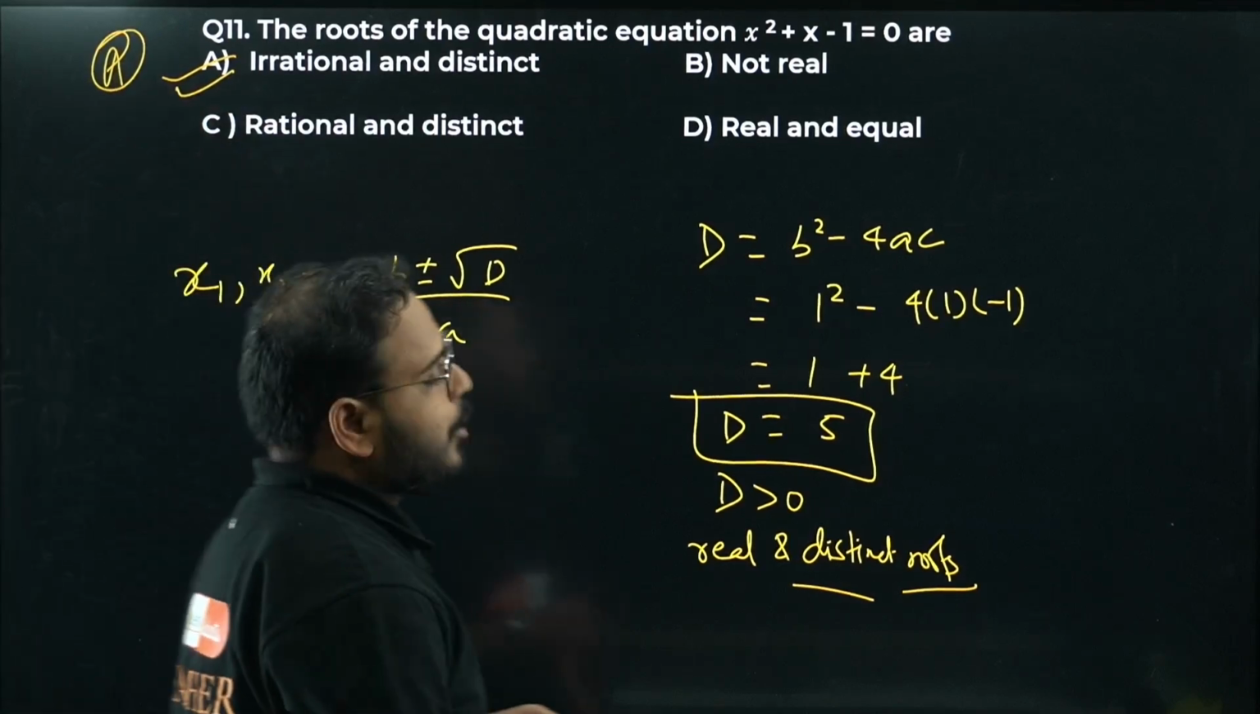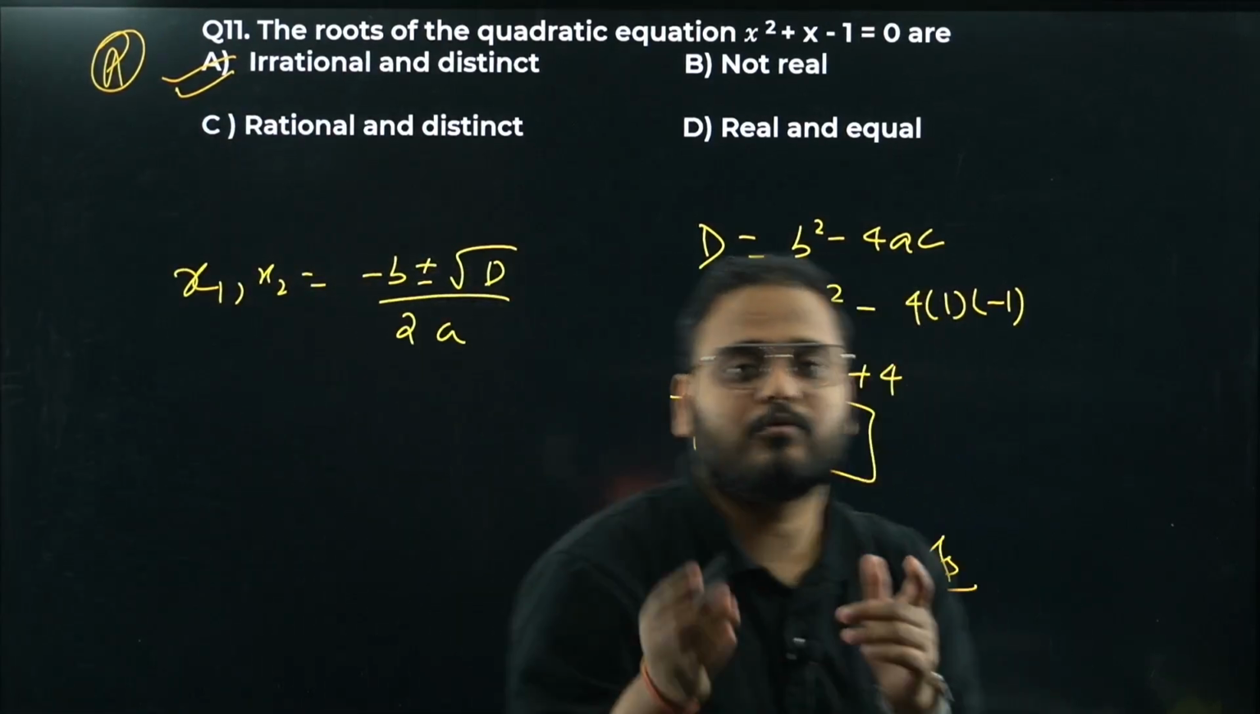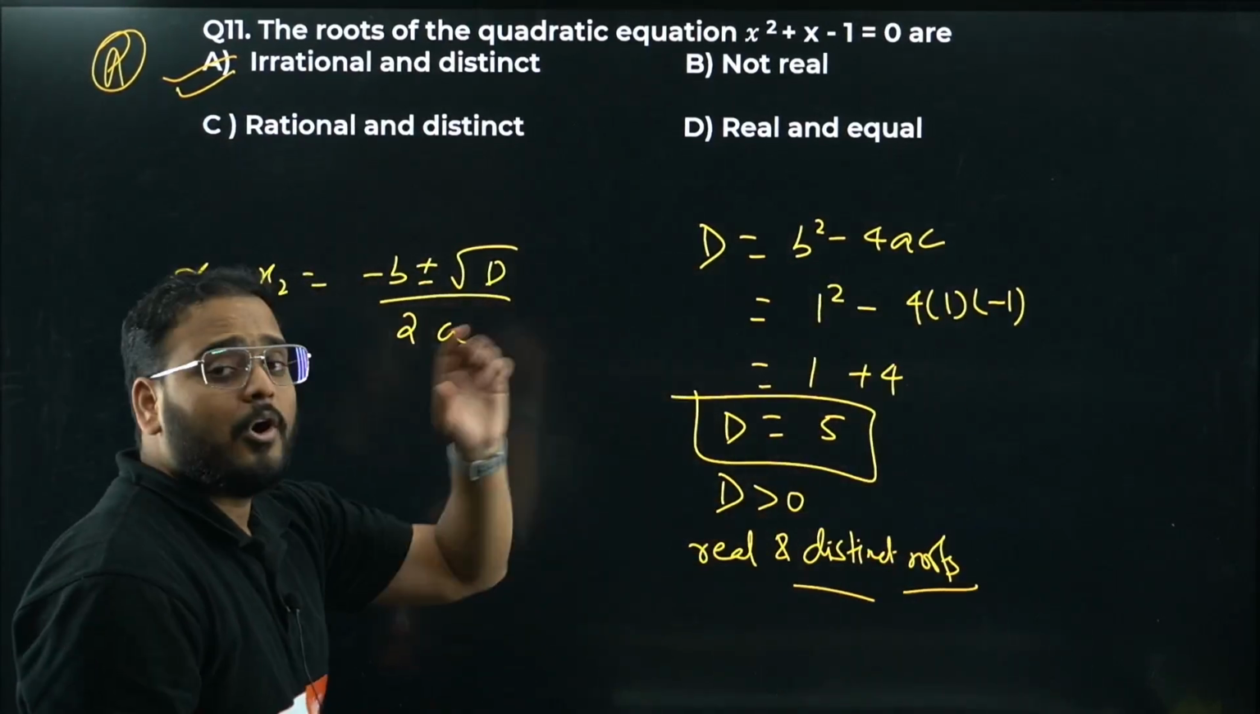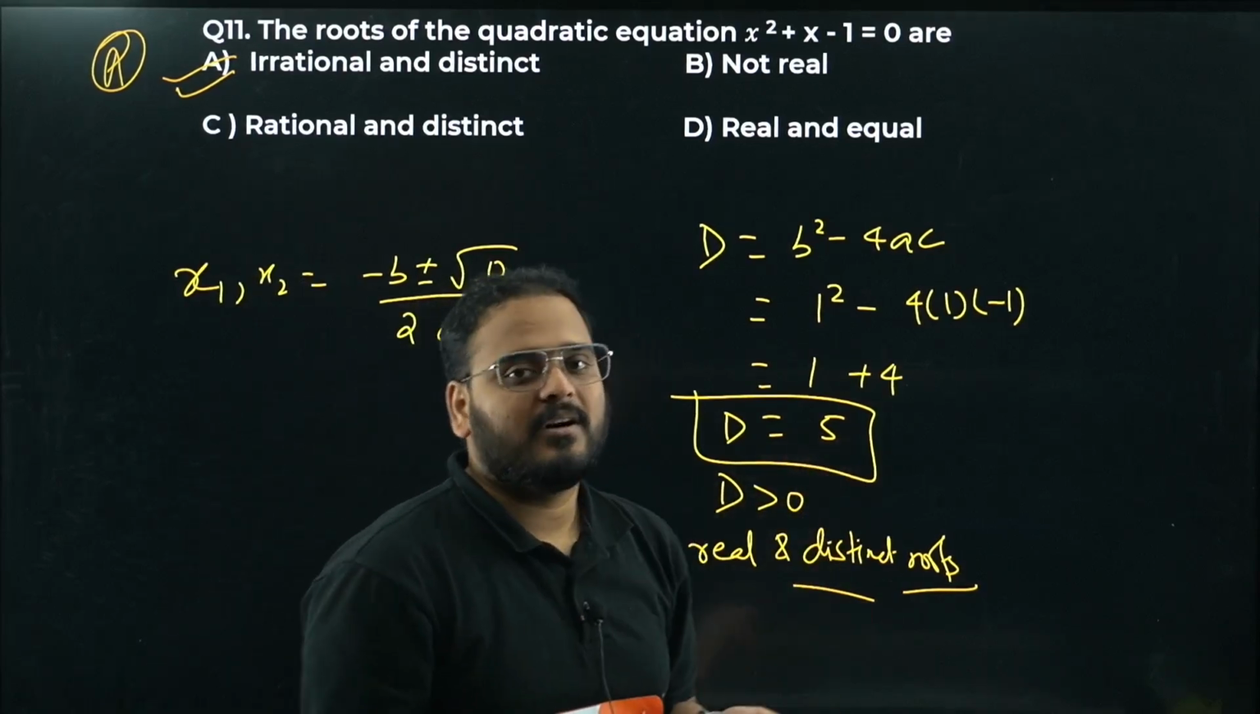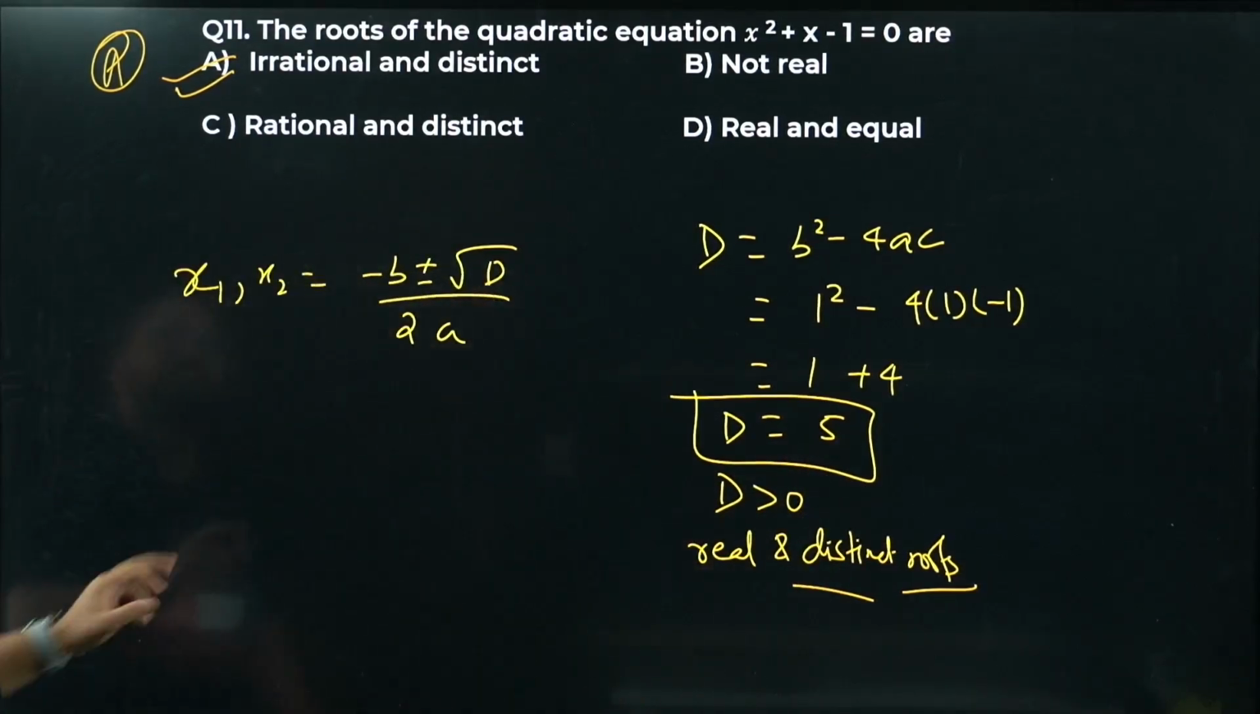What is the answer, sir? Option number A, irrational and distinct roots. Why distinct? Because D is greater than 0. Why irrational? Because it's not a perfect square. If D was a perfect square, then you'd have rational roots. Okay, so question number 11 is done.